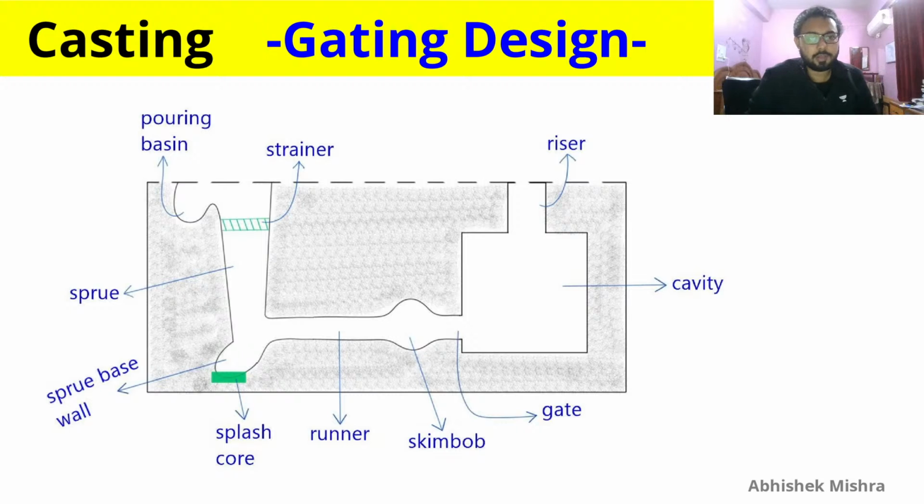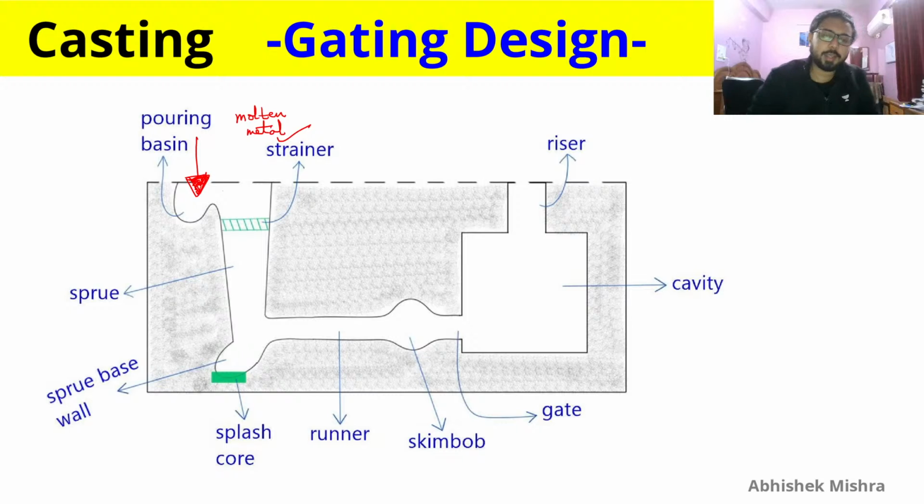First of all, this is the complete gating system figure here, and in the gating system you can see the first thing: you are putting molten metal, and this molten metal is first encountering this pouring basin, after which it is passing through a strainer, which